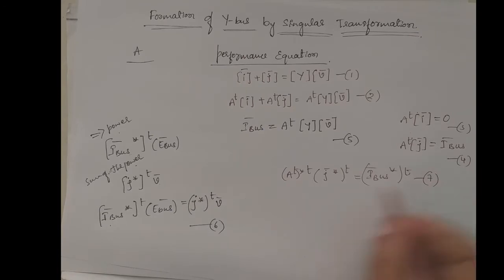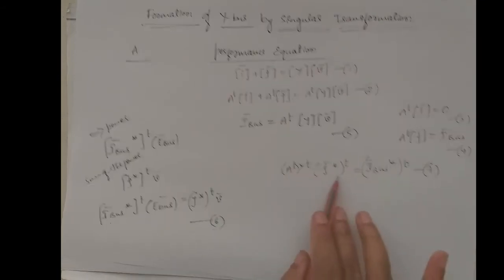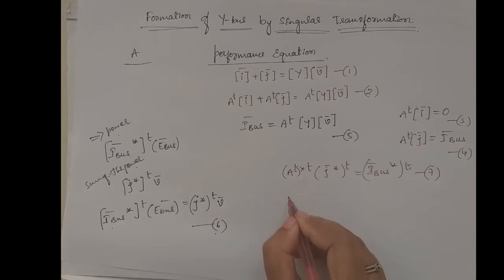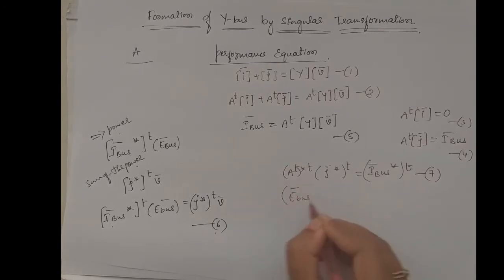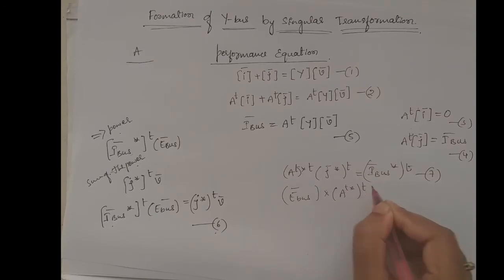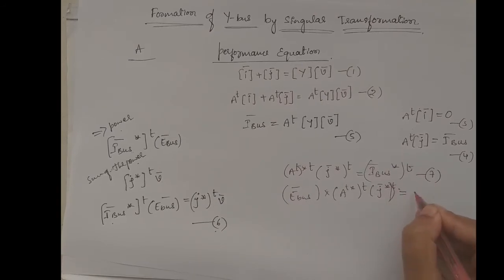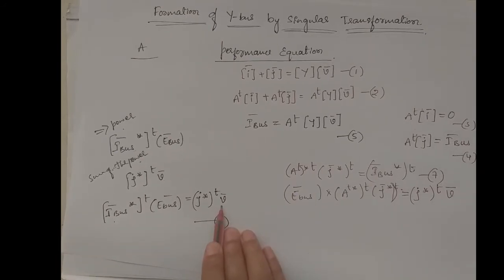Substituting equation 7 in equation 6, instead of I bus conjugate transpose, we get E bus into A transpose conjugate transpose, J conjugate transpose is equal to J conjugate transpose into V bar.